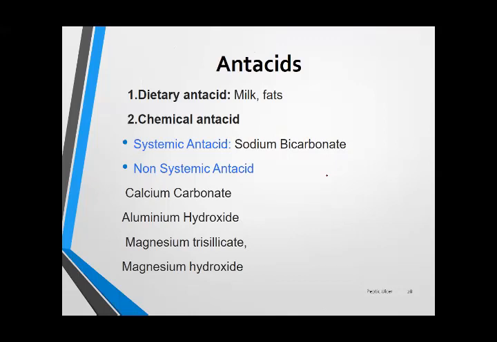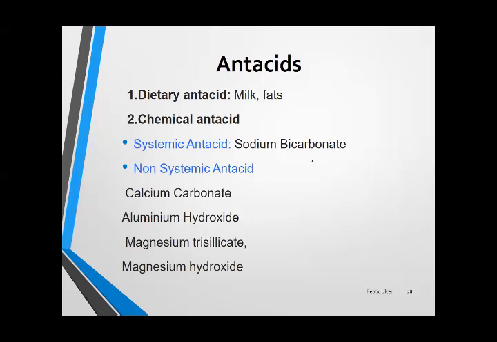We have 2 types of antacids: dietary antacids and chemical antacids. The most common dietary antacids are milk and fats. Chemical antacids are some systemic and some non-systemic. We prefer non-systemic, remember, not systemic. Systemic antacids are sodium bicarbonate, and non-systemic are calcium carbonate, aluminum hydroxide, magnesium trisilicate, and magnesium hydroxide.